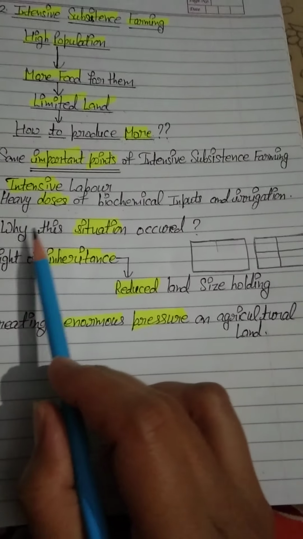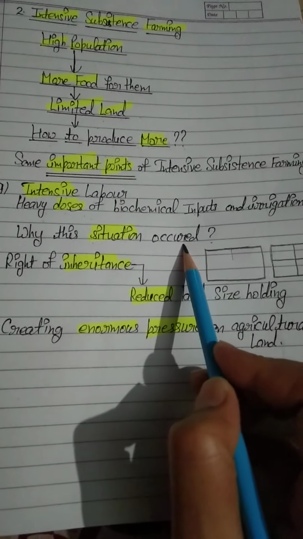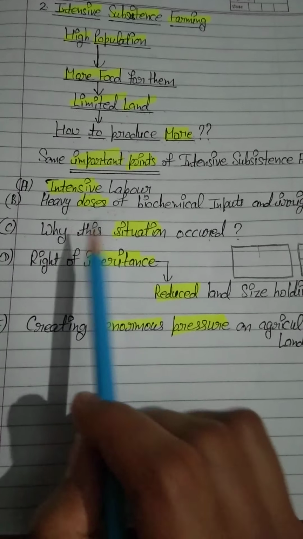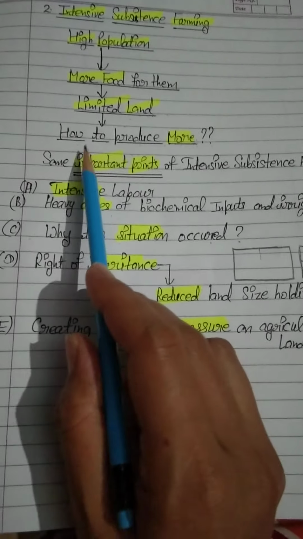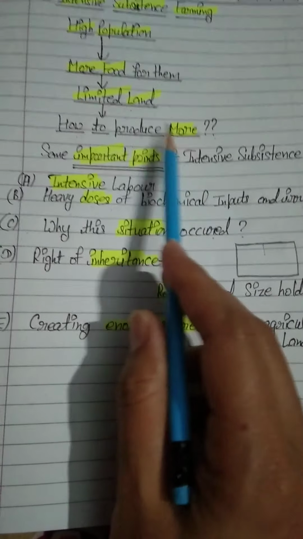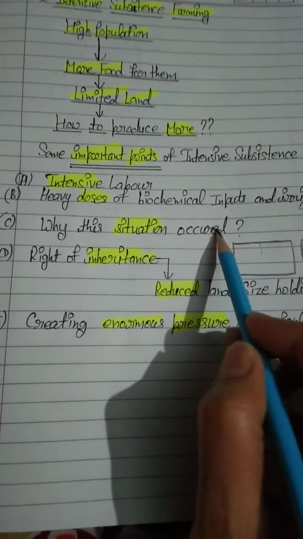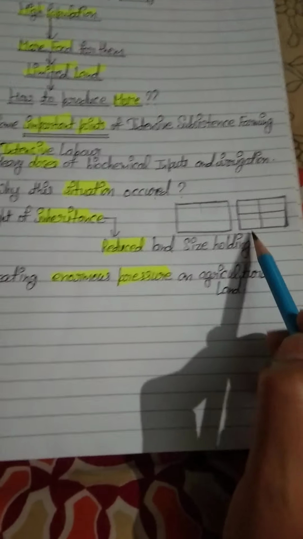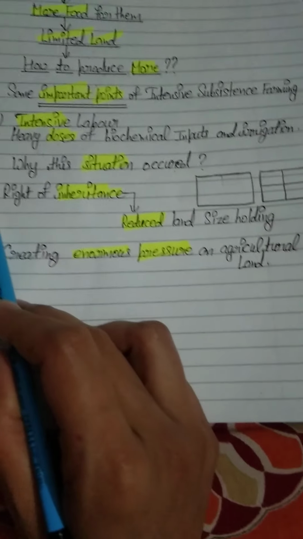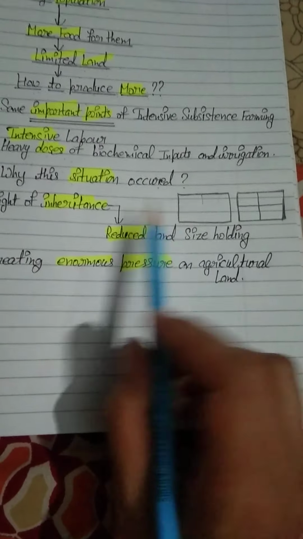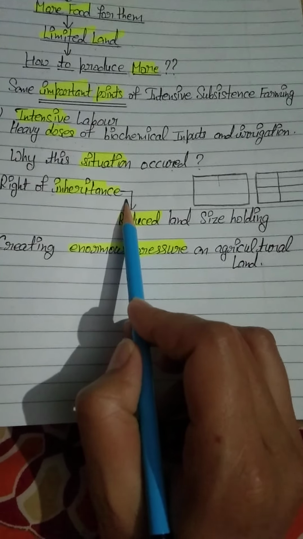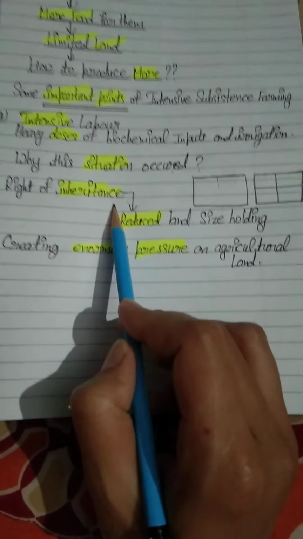Why did this situation occur? Point number C has a connection with the line how to produce more. To understand point number D, you will understand everything. Students, you know the right of inheritance. In India, we have the right of inheritance.